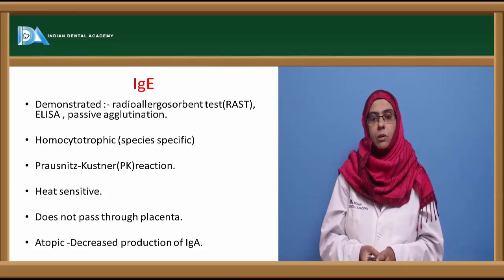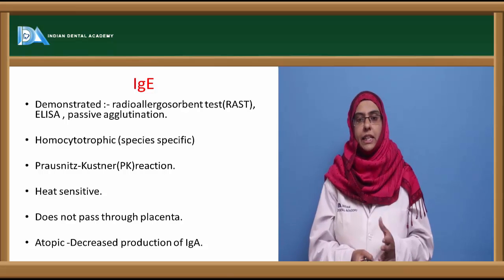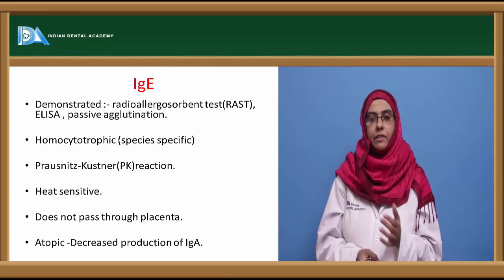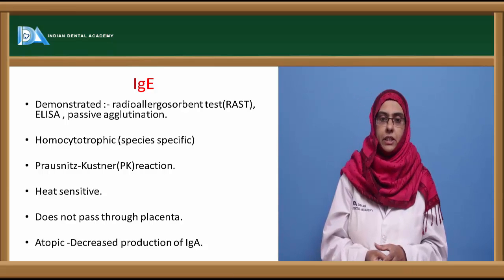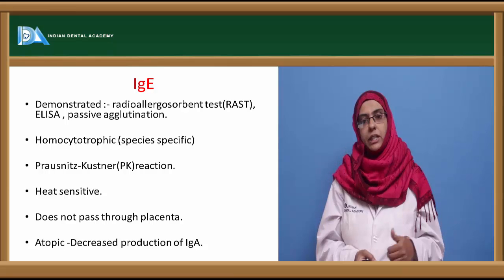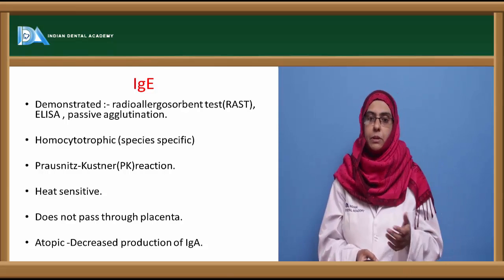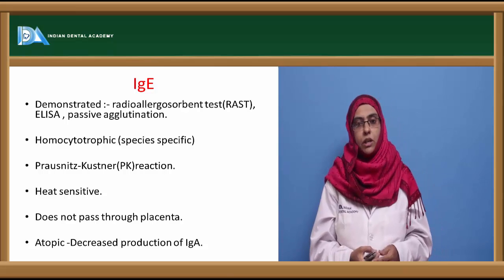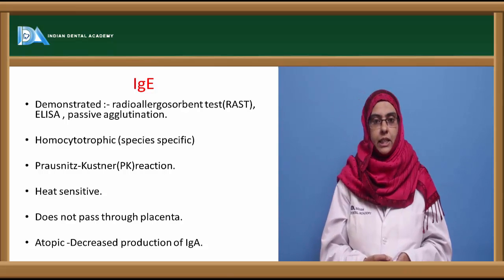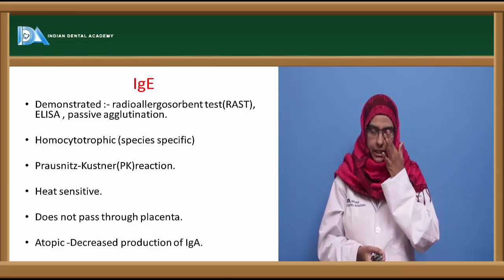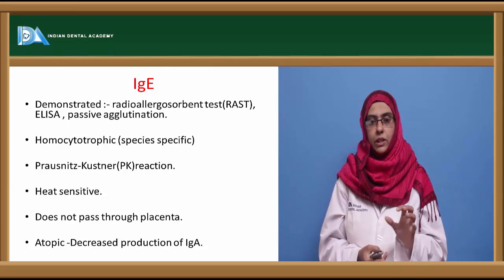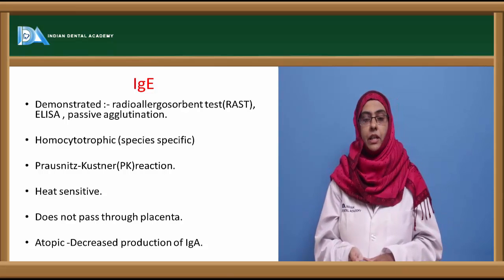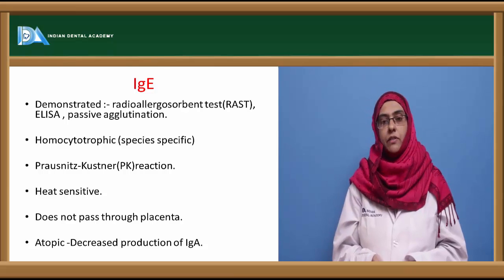These IgE antibodies differ from the others in being very heat sensitive. They can be easily inactivated at a low temperature, around 56 degrees centigrade, whereas the other antibodies take a higher temperature to get denatured or inactivated. IgE antibodies do not cross the placenta as seen with IgG antibodies, and they are produced only in sensitized individuals. And it is in atopic individuals that you can see the decreased production of IgA antibody.